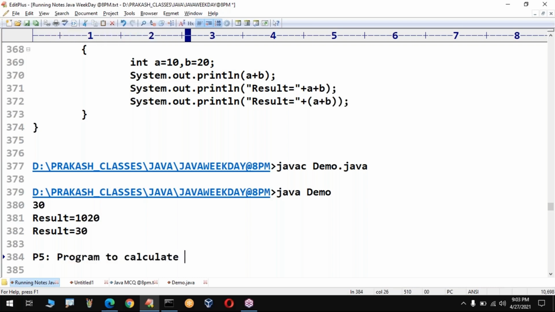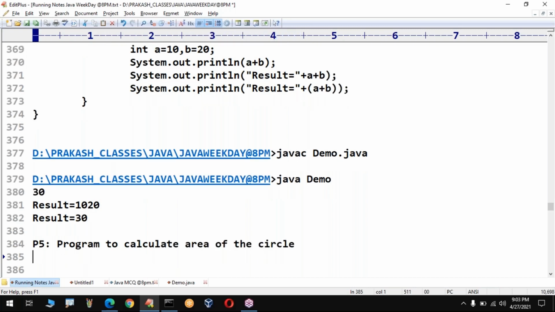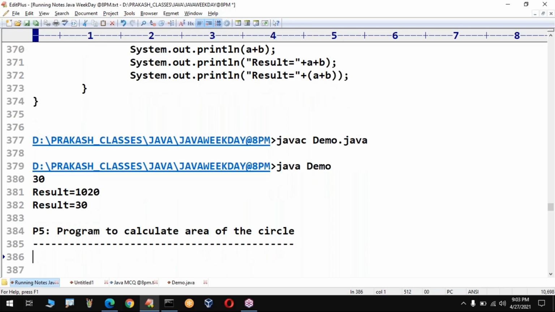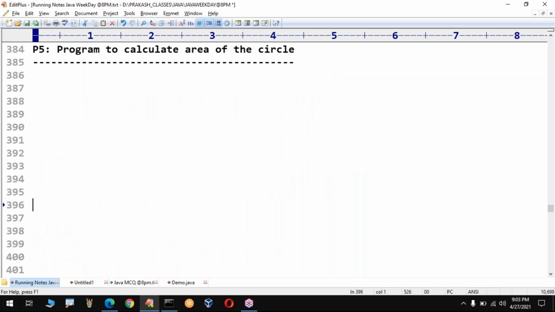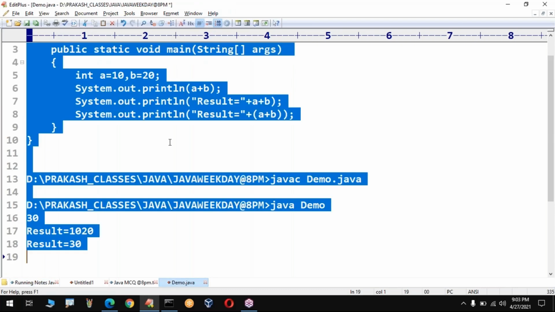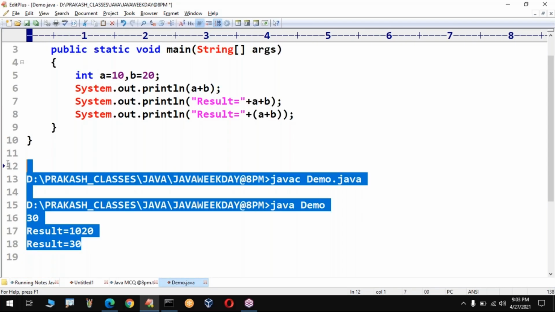Program to calculate area of the circle. I want to calculate the area of the circle. This is my requirement. Assume the area is already given. I want to explain two versions for this. Sir, version number 1. Assume I am removing all this content.